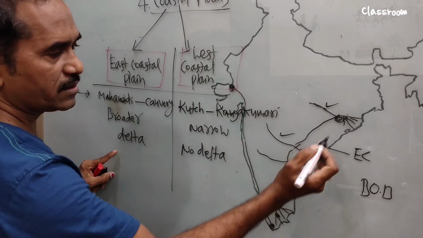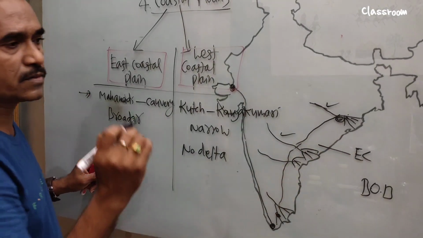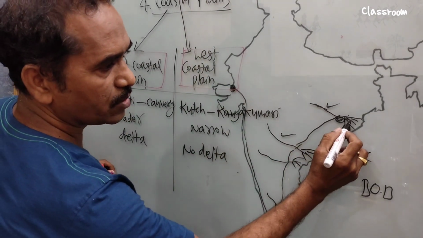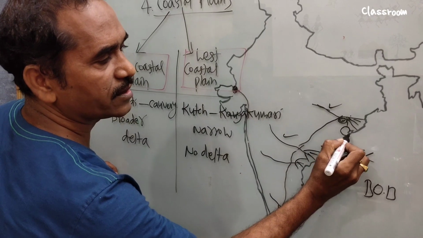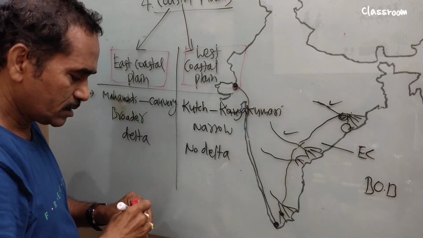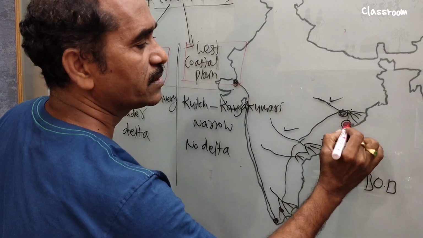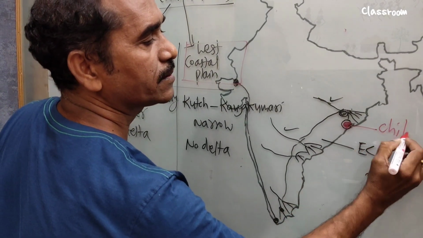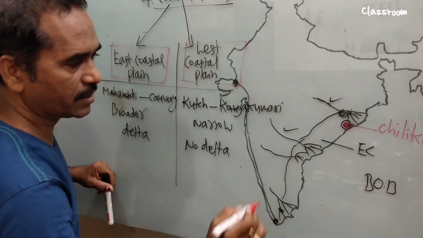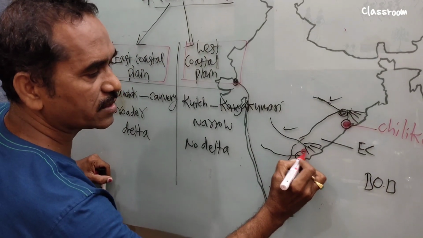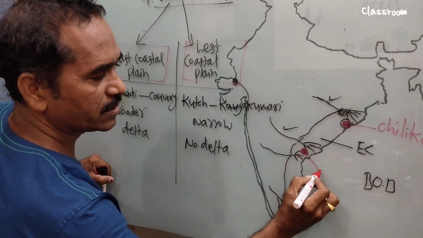Now on the east coastal plain, we find some lakes. Below Mahanadi delta we find Chilka Lake. Between Godavari and Krishna we see Kolleru.